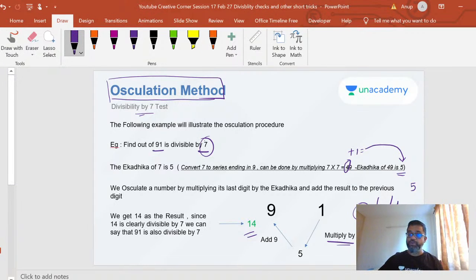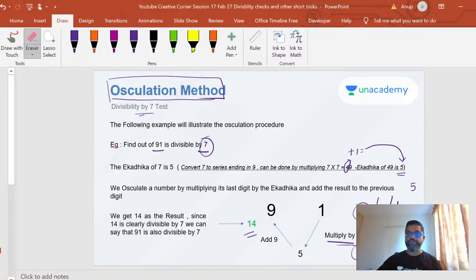You don't need to do that, I'm just telling you. If you do the same process, you multiply 1 by 5 and get 5, and then you add it to 2. 5 plus 2, you get 7. So you obviously know 7 is definitely divisible by 7. So 91 is divisible by 7. You don't need to do all these steps. You got it in the 14 step itself. So that's the beauty of this method.